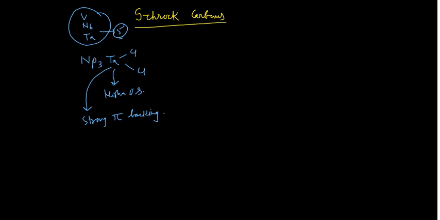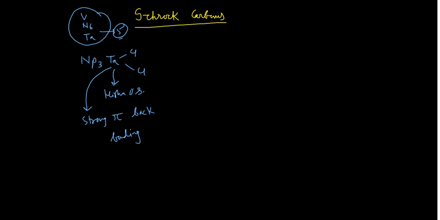Your Schrock carbene will have strong pi back bonding, while your Fischer carbene will have weak back bonding. I have written "backing", it should be "back bonding". And you know the Fischer carbene is the singlet carbene, and the Schrock carbene is the triplet carbene. They are the spin isomers. Schrock and Fischer carbenes are spin isomers. This you have to remember.